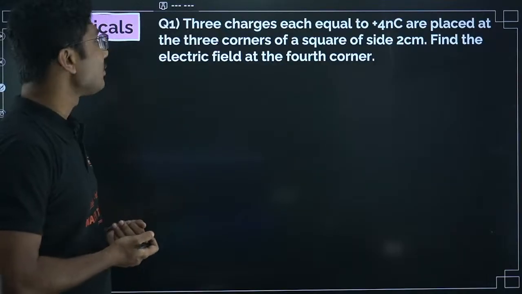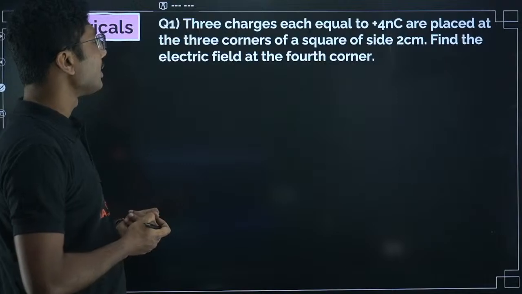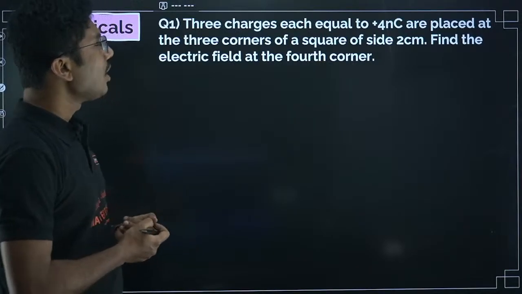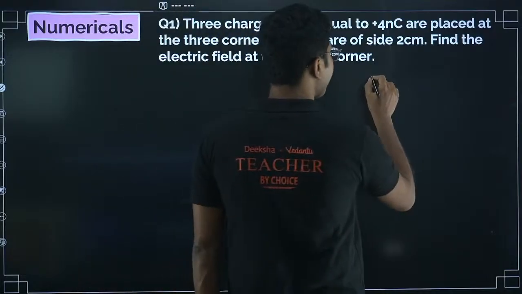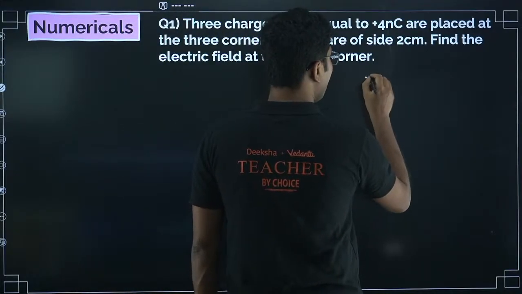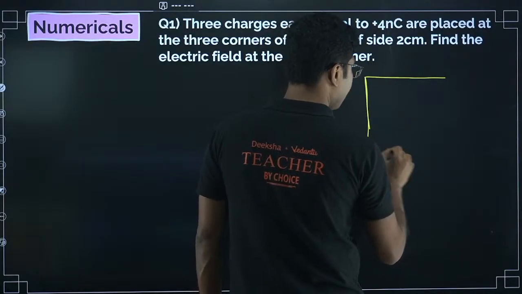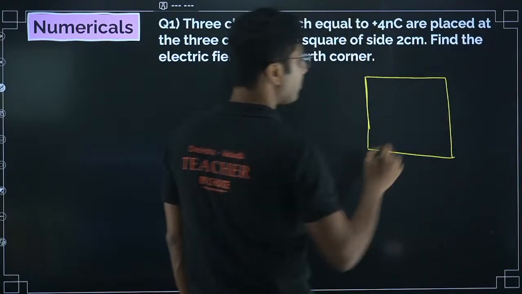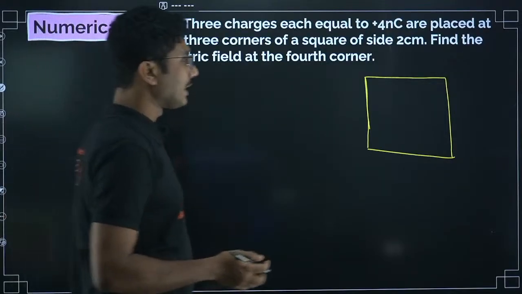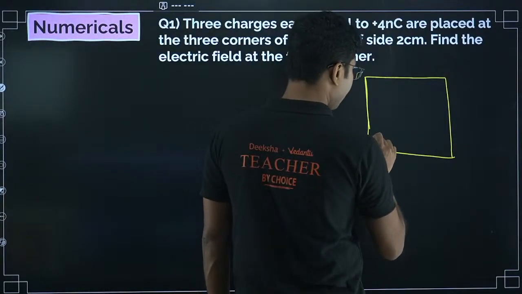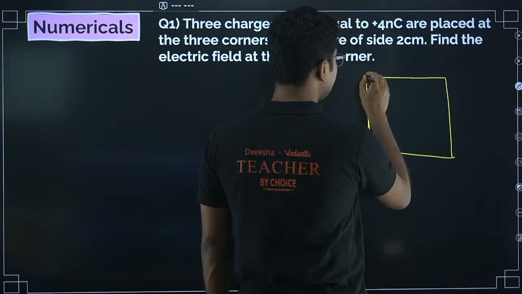Three charges, each equal to 4 nanocoulomb, are placed at the 3 corners of a square of side 2 centimeter. Find the electric field at the 4th corner. Very common type of question which you can expect in your midterm exam. This type of question is very common, where 3 charges are given and they ask what will be the electric field on the 4th corner, and generally it will always be a square. If it is a rectangle, the problem will be slightly difficult and tricky, but I have not seen anywhere they are giving it.